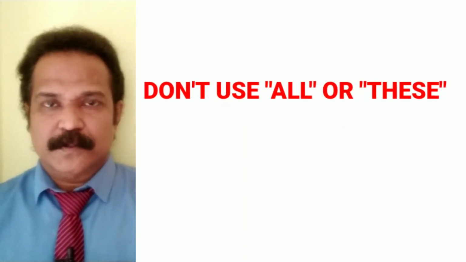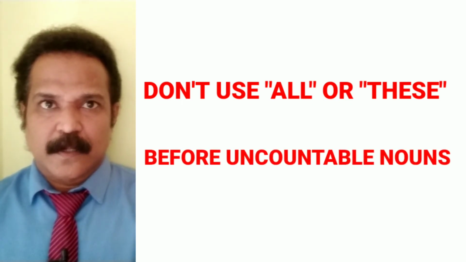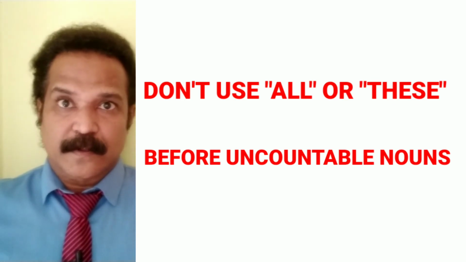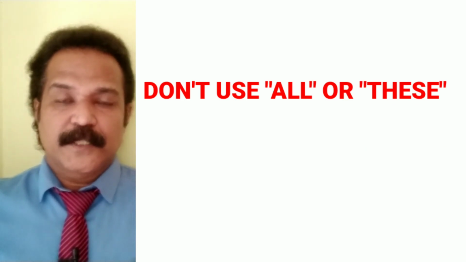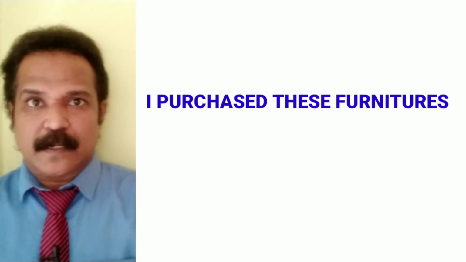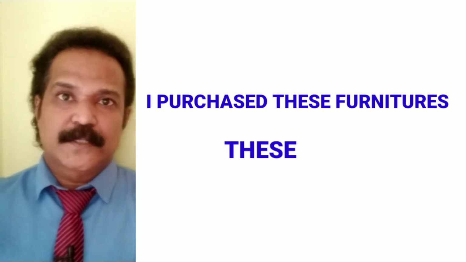Similarly, using this and all before uncountable nouns is prohibited. You can't use all or this. People say, I purchased these furnitures. Here are two mistakes, two errors: these and furnitures.